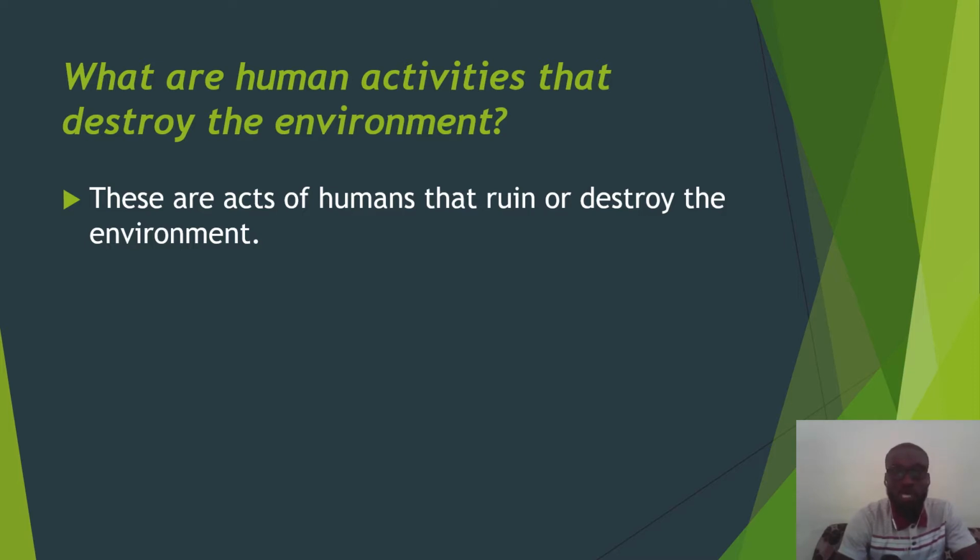Any act of human that destroys or ruins the environment falls under human activities that destroy the environment.